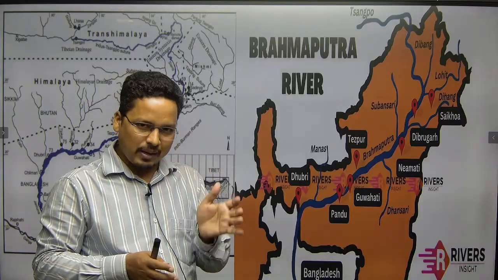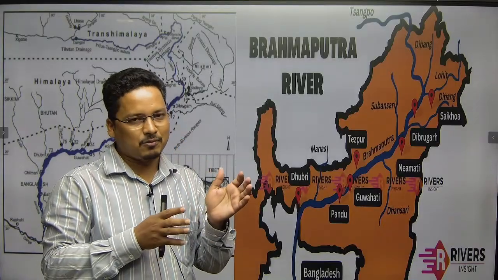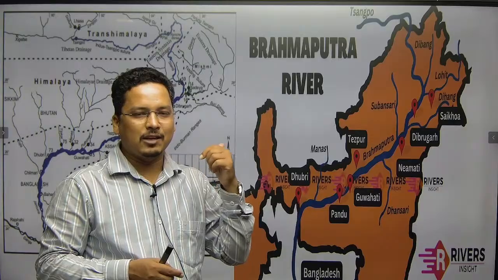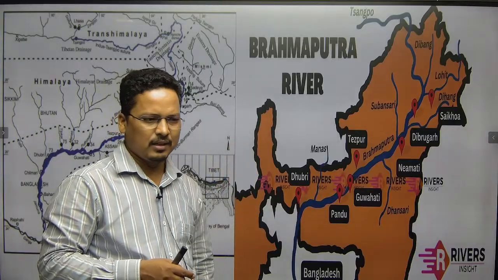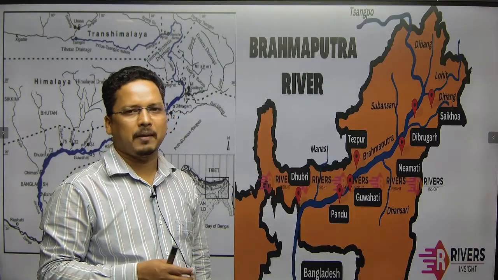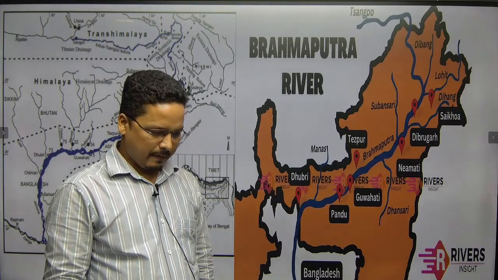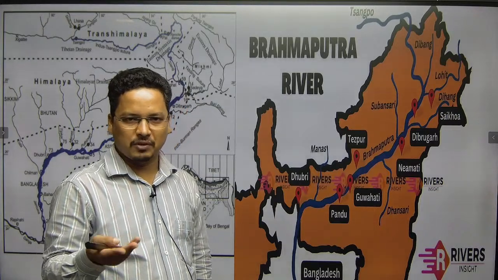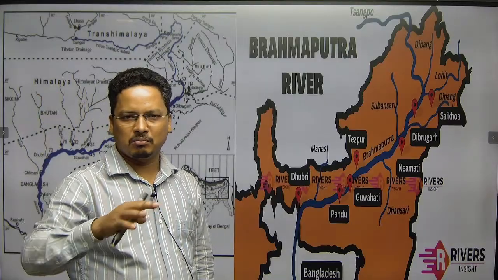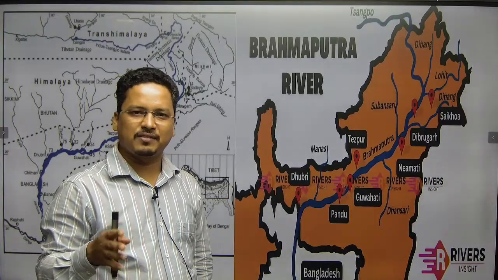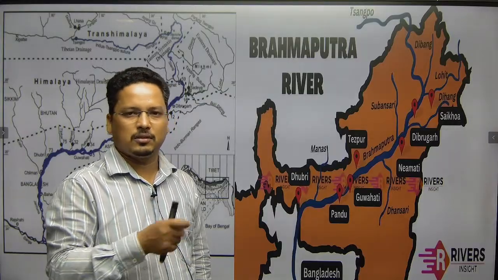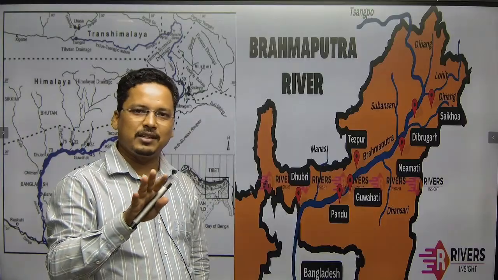Otherwise, apart from the Indus, Ganga and Brahmaputra, only two other rivers in the world have them: the Amazon, and the Chinese river, I'm just forgetting the name. So the Amazon also has the river dolphin, and the Chinese river too. River dolphins are very rare. So we are fortunate to have the river dolphins in the Ganga, the Brahmaputra and the Indus.